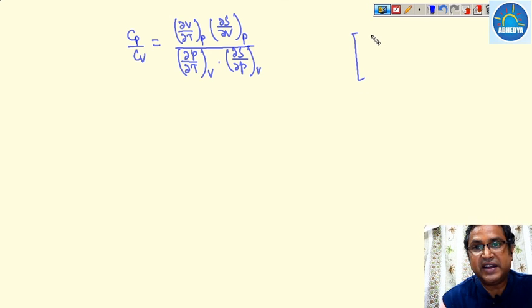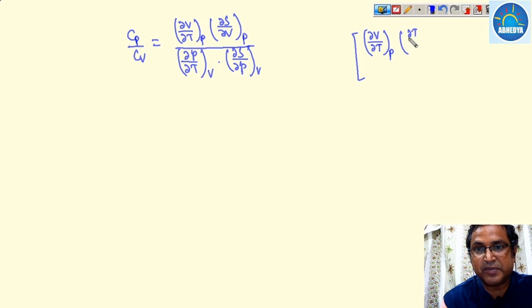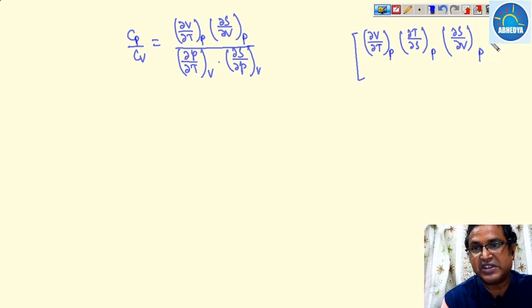We know that del V upon del T at a constant pressure into del T upon del S at a constant pressure into del S upon del V at a constant pressure has to be 1 using this theorem.